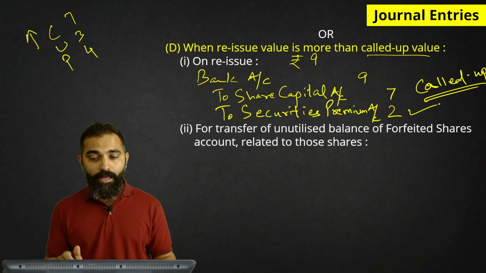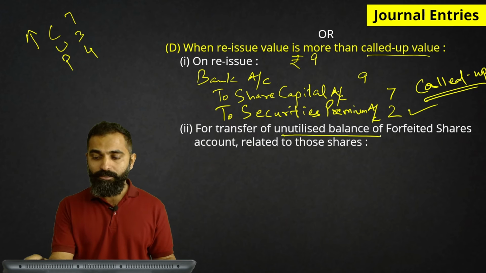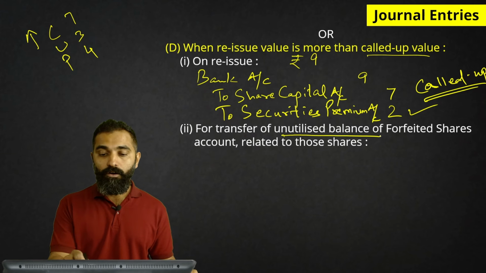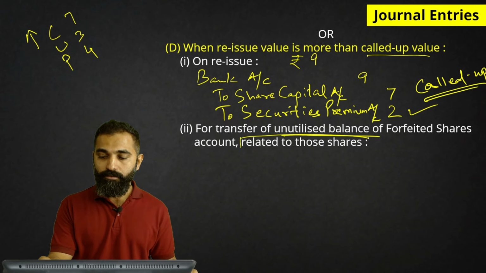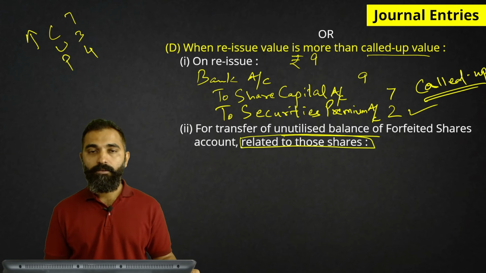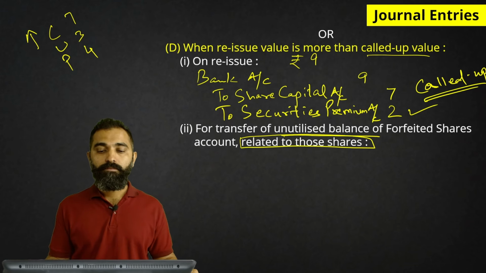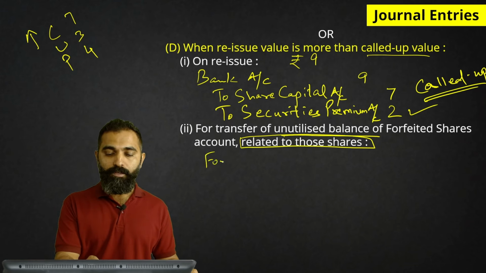So now, how much is the unutilized balance of forfeited shares? How much amount will be transferred to capital reserve?